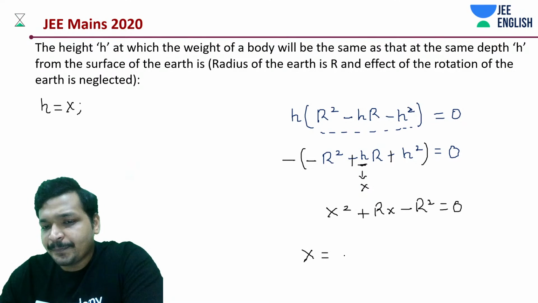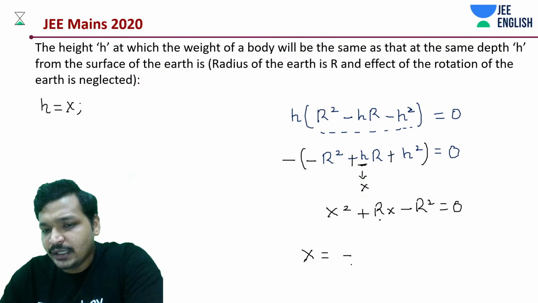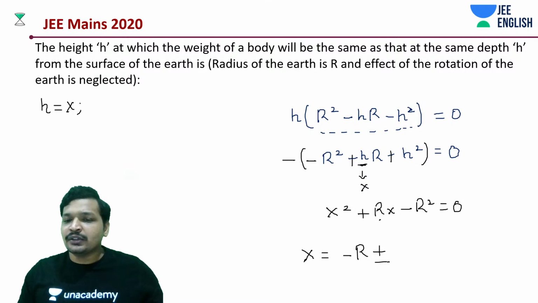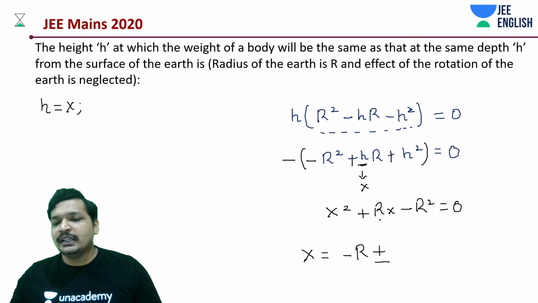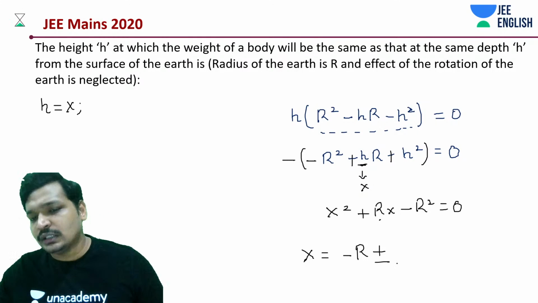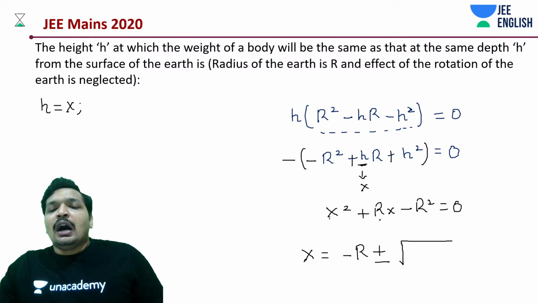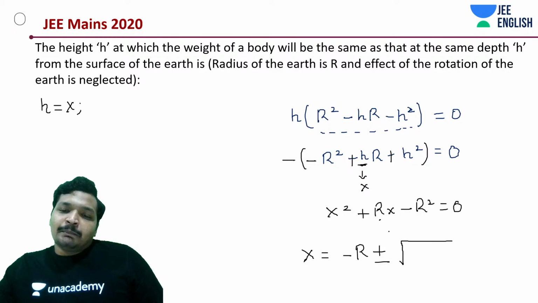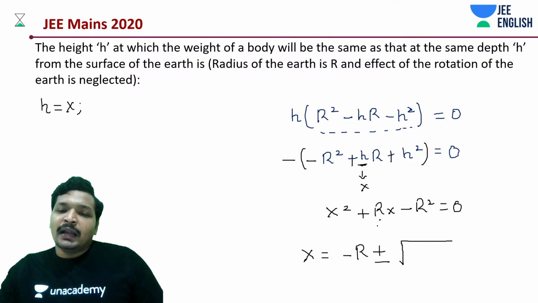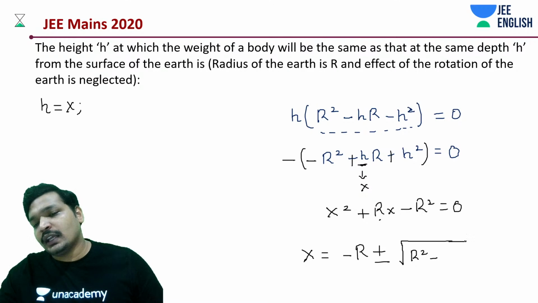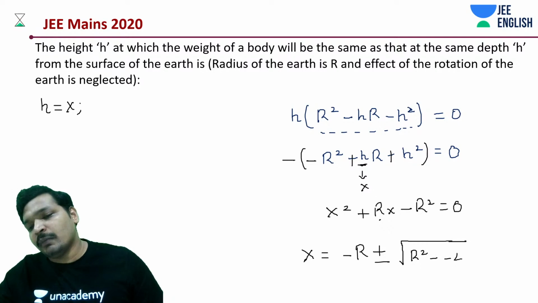Minus b plus or minus, okay, minus cannot be the answer, you know that, because x cannot be negative. Plus or minus under root b square minus 4ac.